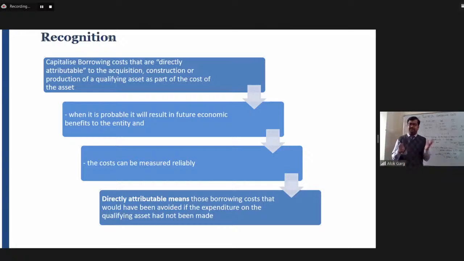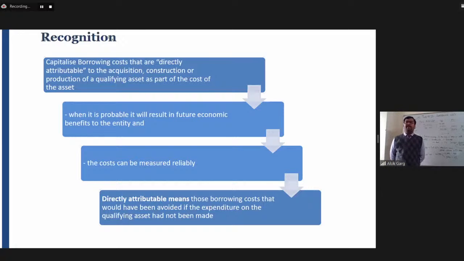What does it mean? First of all, borrowing cost which is directly attributable to ACP of the qualifying asset. Directly attributable means if the company had not constructed this qualifying asset, the borrowing would not be required. The borrowing should have been avoided. So this is the meaning of directly attributable. And what is the meaning of the two conditions? If two conditions are satisfied, then borrowing cost will be capitalized as a cost of the asset. One is future economic benefit should be probable and cost can be measured reliably.